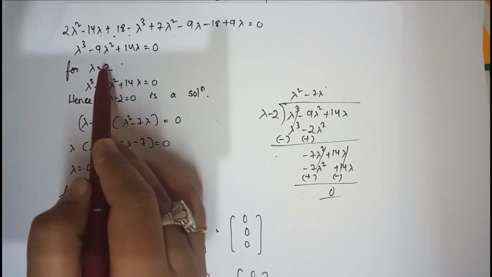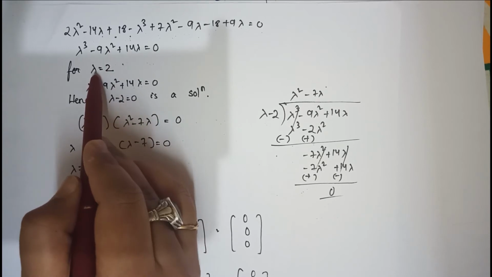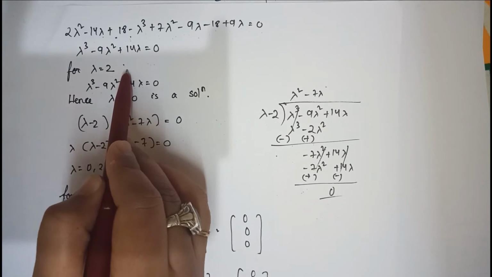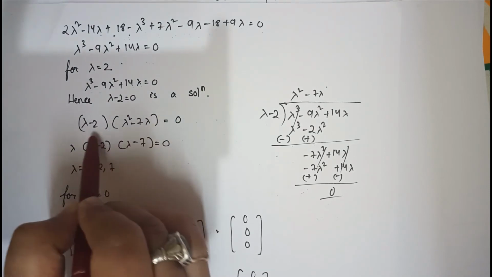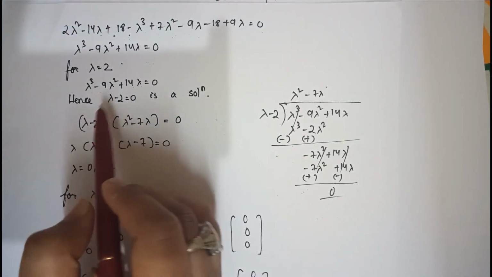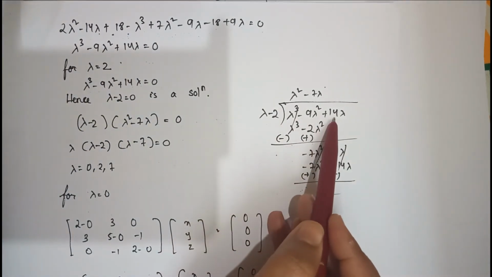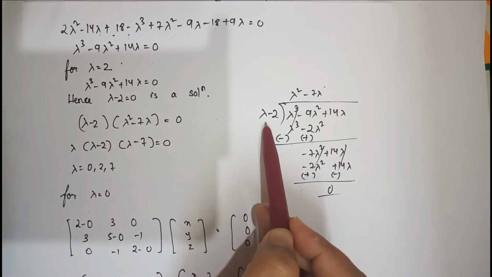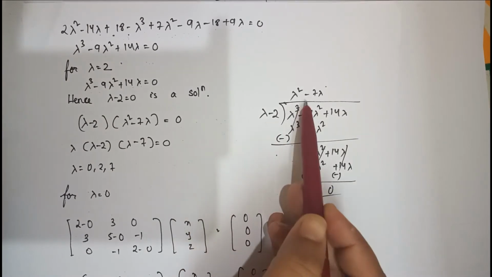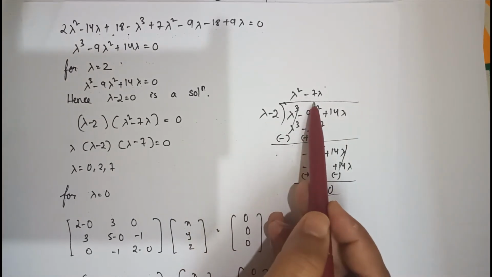So what I need to do is shift the 2 to the left hand side. So this will become lambda minus 2 equals 0. So lambda minus 2 is one of the factors. So I just wrote it. Then I have to divide it: lambda cube minus 9 lambda square plus 14 lambda divided by lambda minus 2, so that I can get the other factor. And what is the other factor? I got lambda square minus 7 lambda.